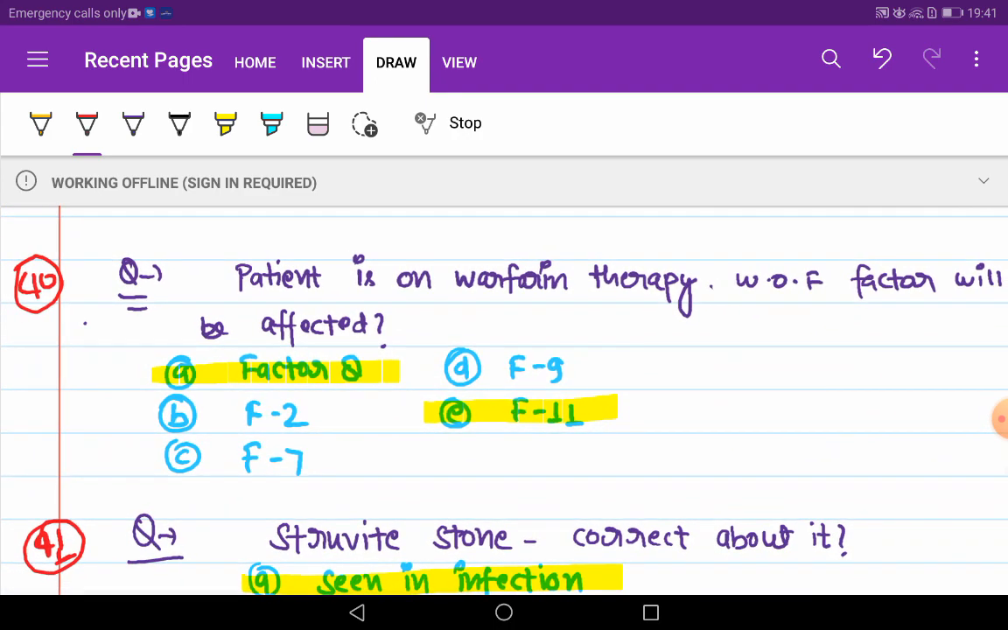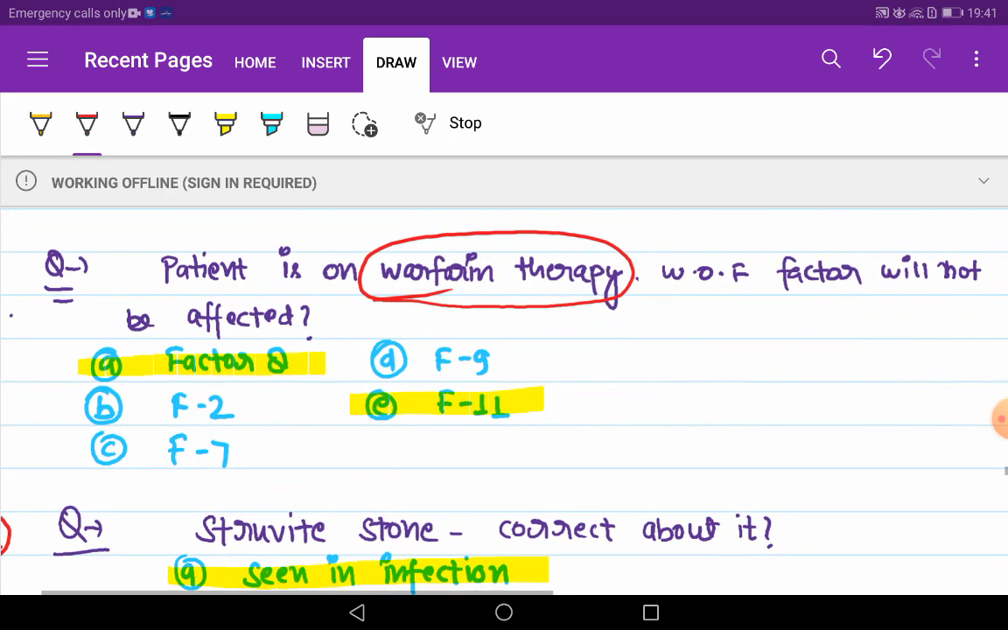Next question. Patient is on warfarin therapy. Which of the following factors will not be affected? So factor 8 and factor 11, these are not affected.